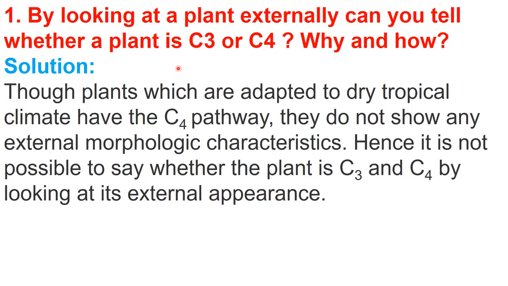Now let's discuss the homework solution of the previous lecture. By looking at a plant externally, can you tell whether a plant is C3 or C4? Why and how? So the answer is, those plants which are adapted to dry tropical climate have the C4 pathway. They do not show any external morphological characteristic. Hence, it is not possible to say whether the plant is C3 or C4 by looking at its external appearance. So by external appearance, we cannot tell it.